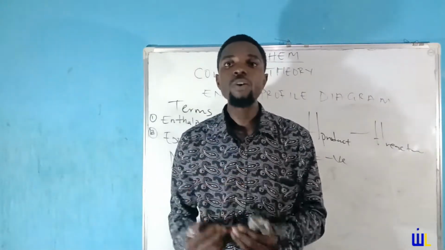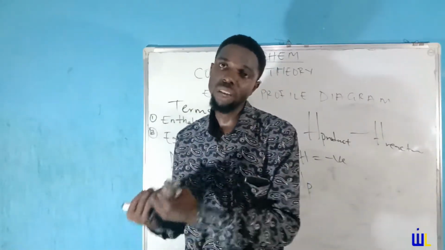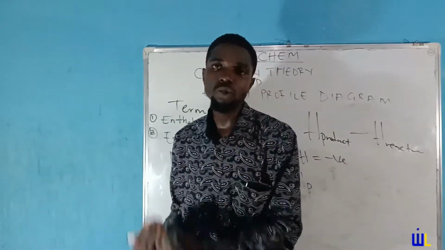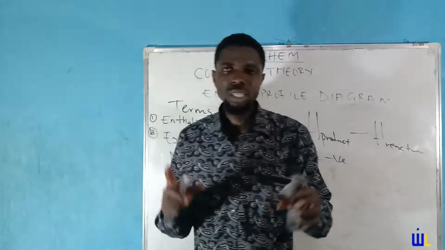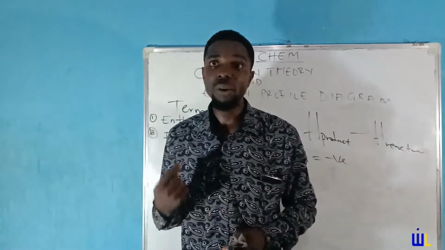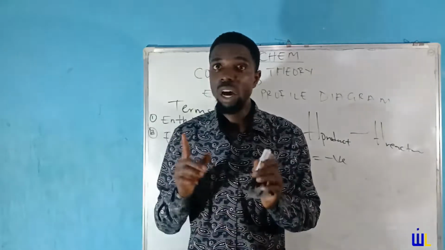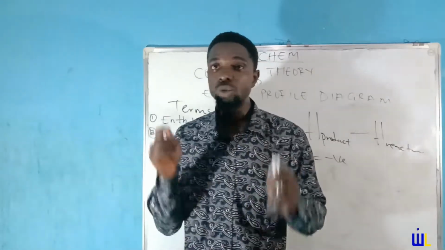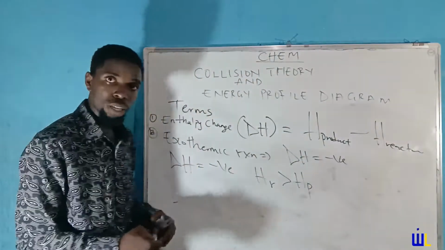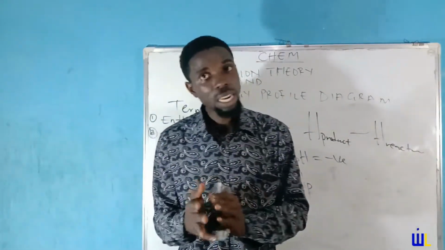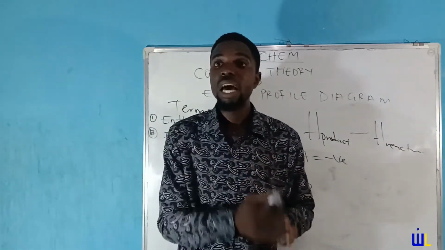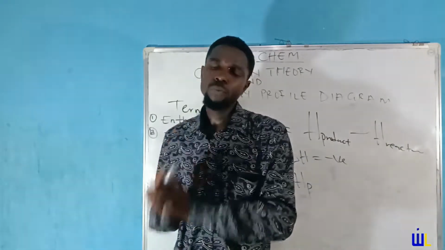Now, this understanding would help us when we get to drawing our energy profile diagram. So please don't take these things for granted. Every single note that you should take note of, please put it down. I take it again. For endothermic, the heat of product will be greater than the heat of reactant. But for exothermic, with a negative enthalpy, the heat of reactant has to be greater than the heat of product.